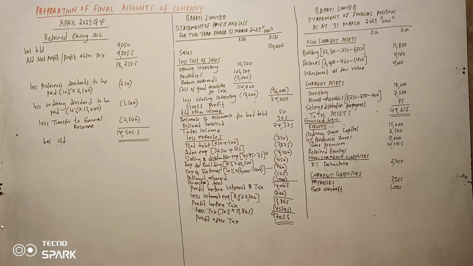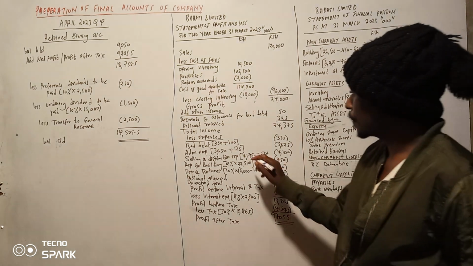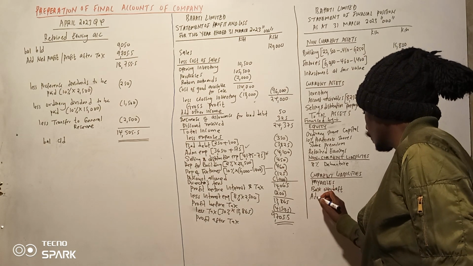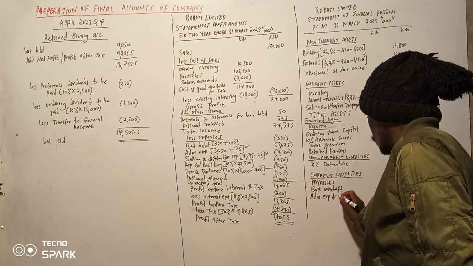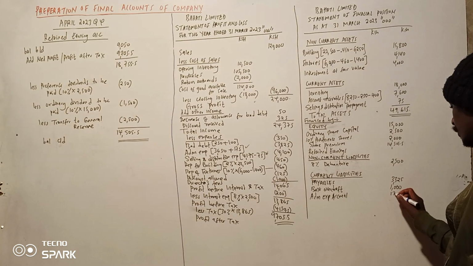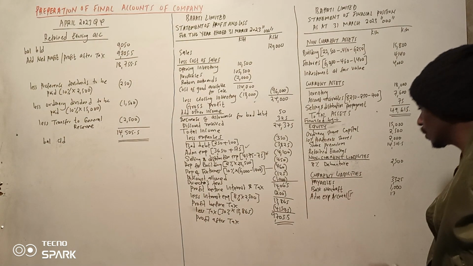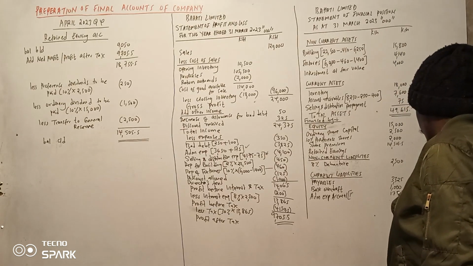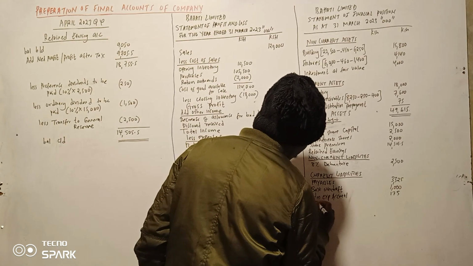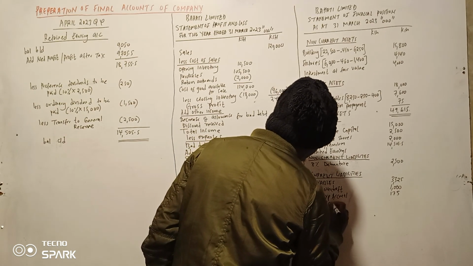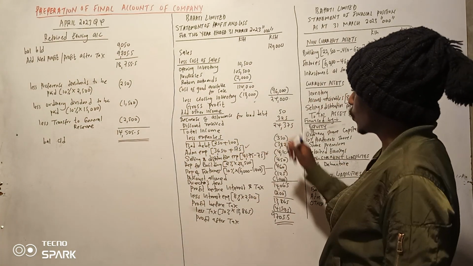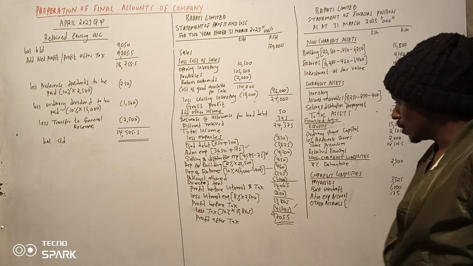Alafu pia you can check on this item accrual. So admin expense accrual. So the accrual ilikuwa 175, I think 170. So tunaweza weka hapa 175. And then you have other accruals. And a good example hapa ni tax. So tax in this situation it is not paid.